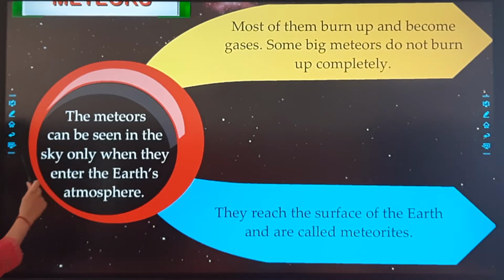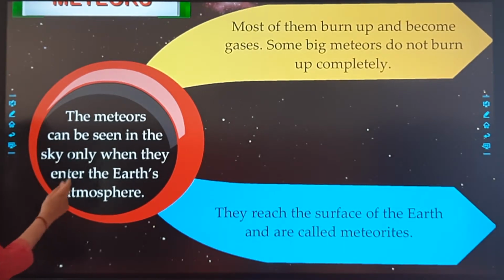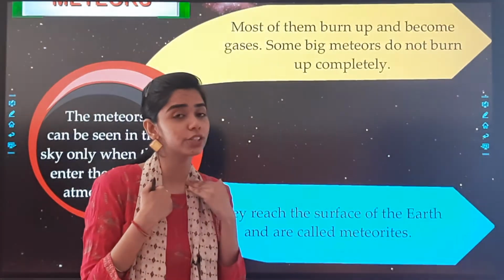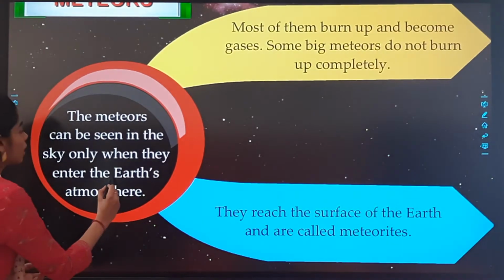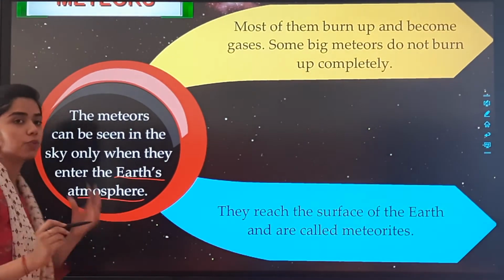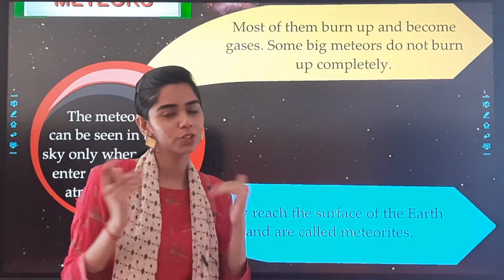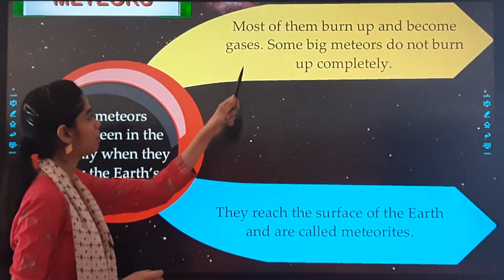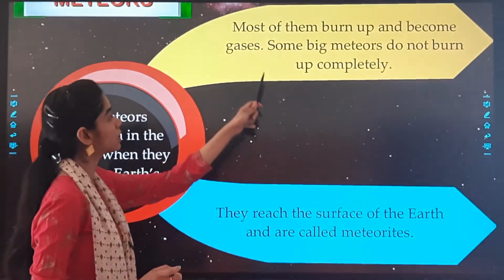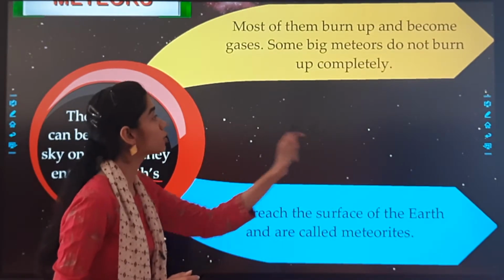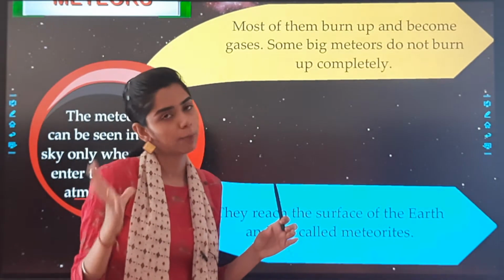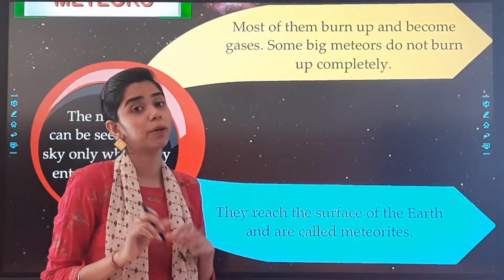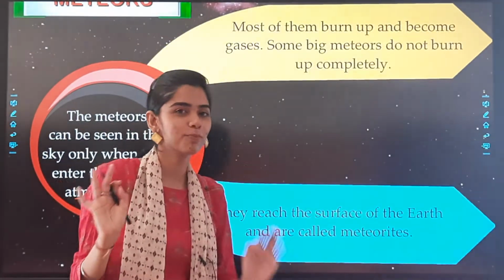Now, the meteors can be seen in the sky only when they enter the Earth's atmosphere. So when can we see the meteors? When they enter the Earth's atmosphere. Then most of them burn up and become gases. Some big meteors do not burn up completely. Some meteors are a bit bigger in size, so they do not burn up completely. But the ones which are very small, they burn up.